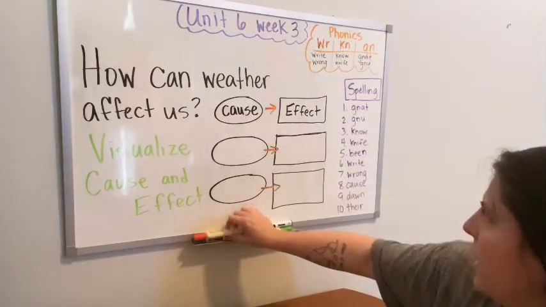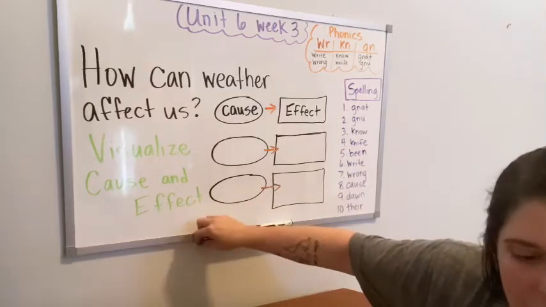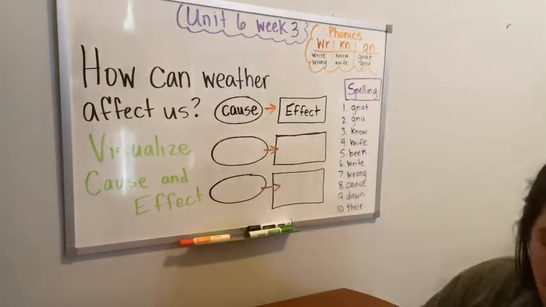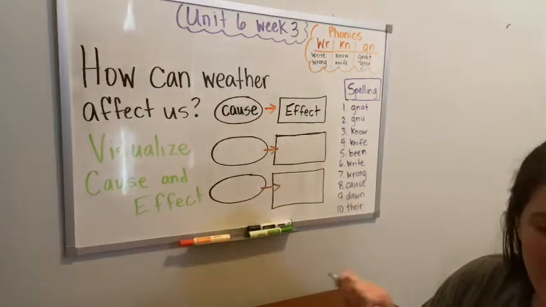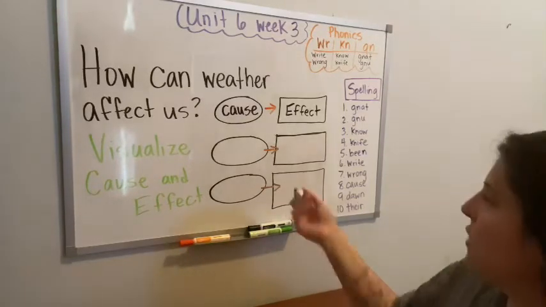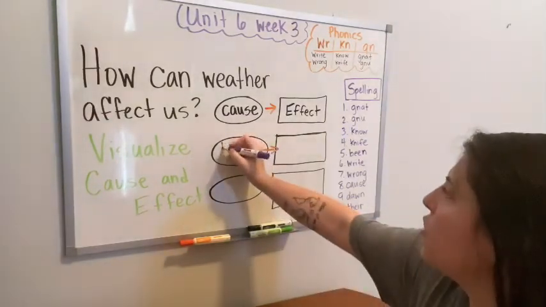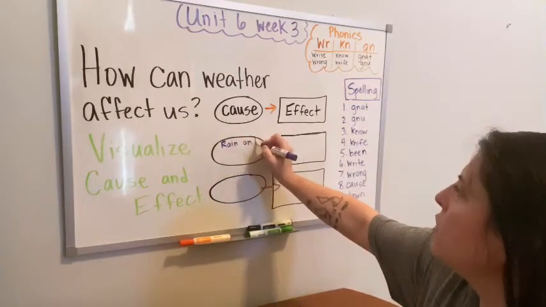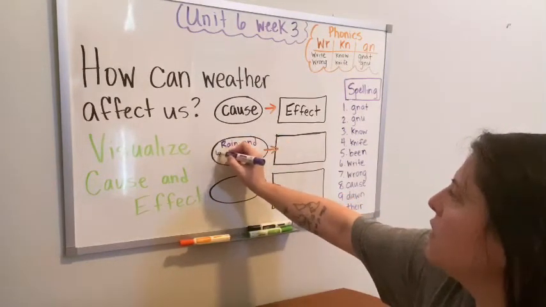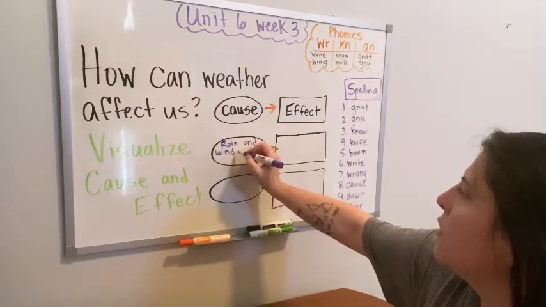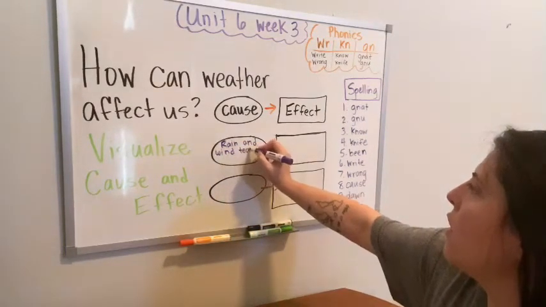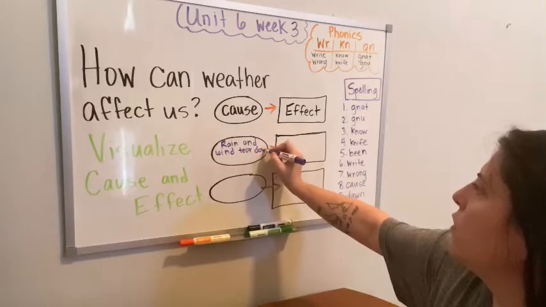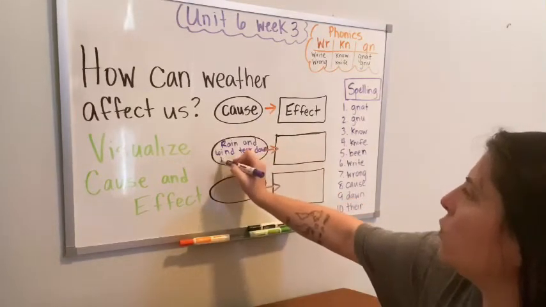The first one that I want to point out is the rain and the wind tear down the school. That's one of the causes. Rain and wind tear down the school.